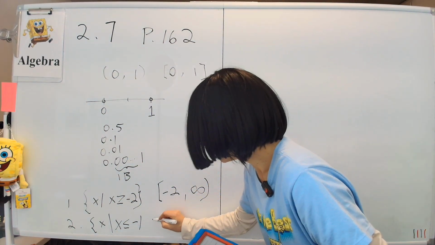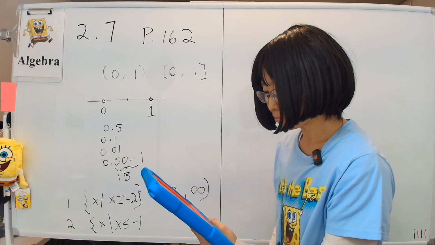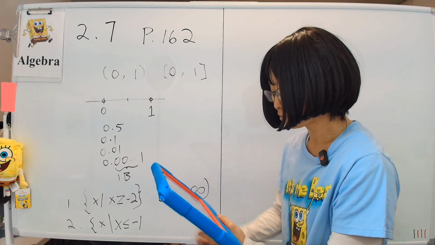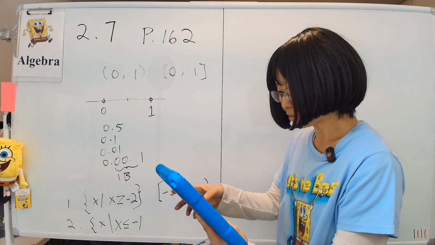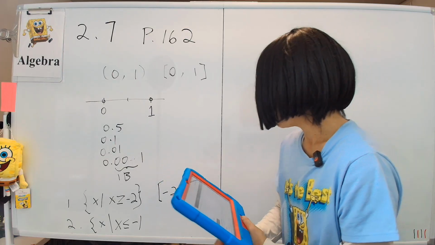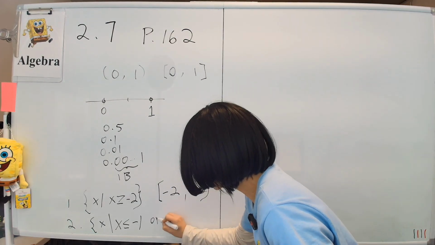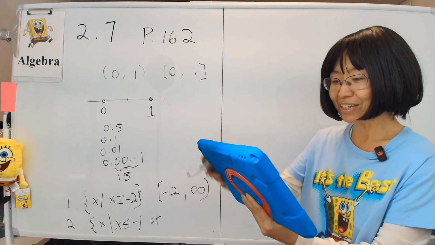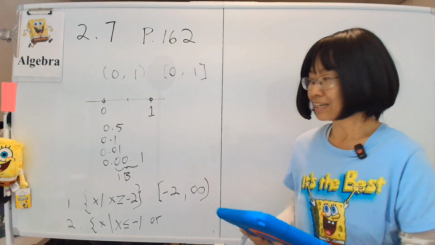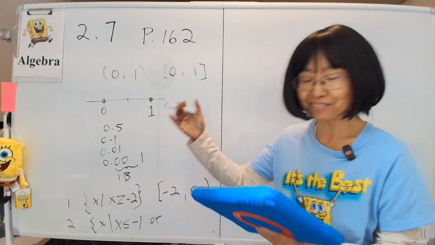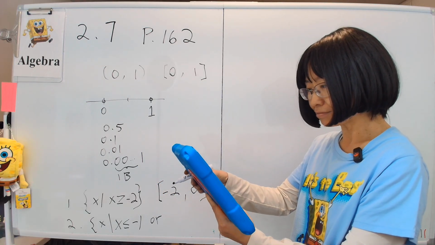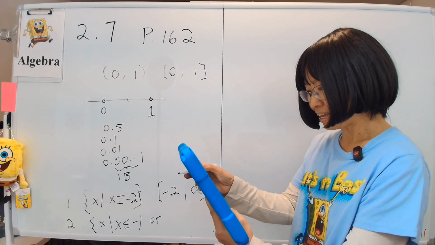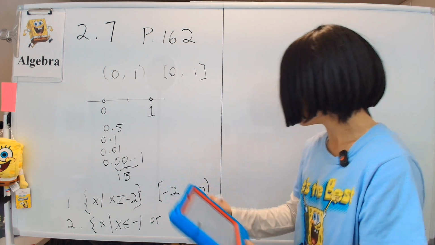Now, to write the or symbol, how do we write the or symbol? Well, I don't think the book says how they want the or symbol written down, so we'll just write down or. That's fine. Anyway, so less than or equal to -1 is not done talking yet. Keep reading. Greater than or equal to 1.